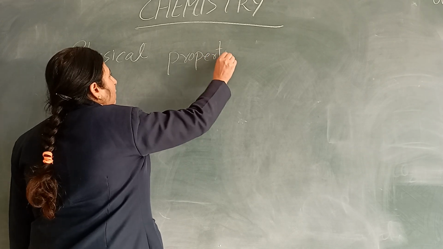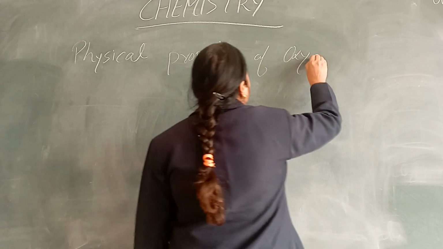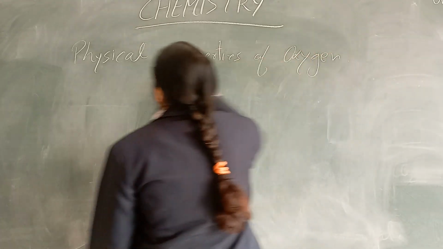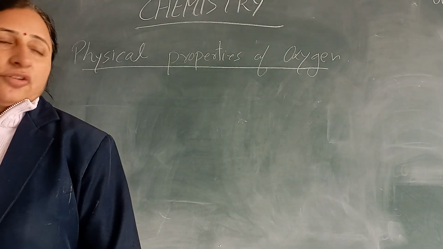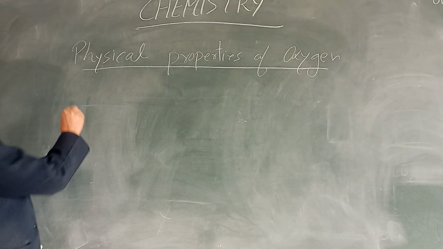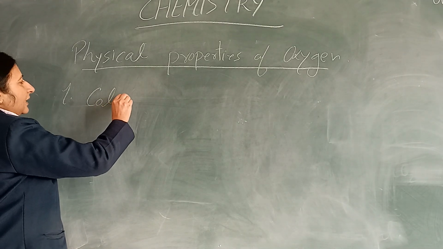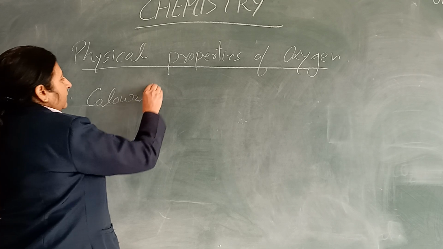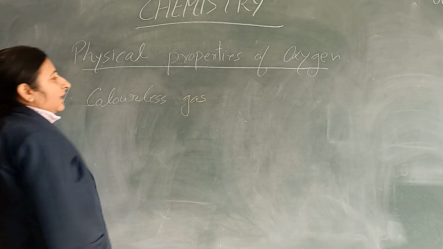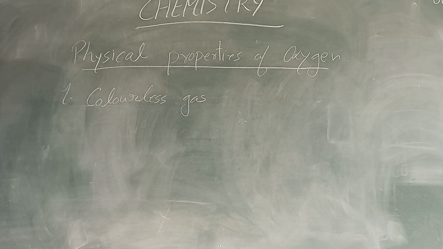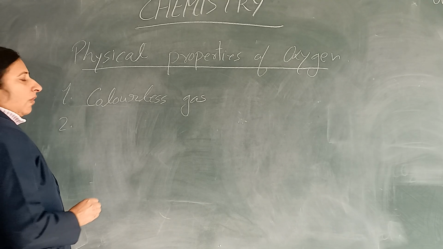Physical properties of oxygen. First, oxygen is a colorless gas. There is no color in oxygen. And one more property of oxygen is that it does not have any smell. It means oxygen is an odorless gas.